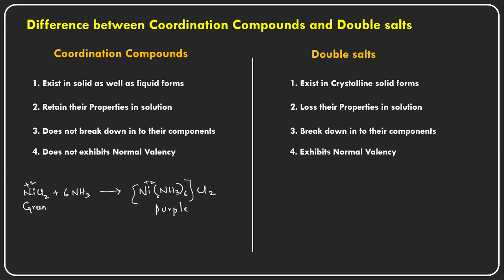When this purple compound is formed, the complex has completely different properties from nickel chloride. Nickel chloride gives its identification test in salt analysis, but here nickel cannot give its characteristic test. So it is a completely different molecule, and the whole molecule acts as only one entity.